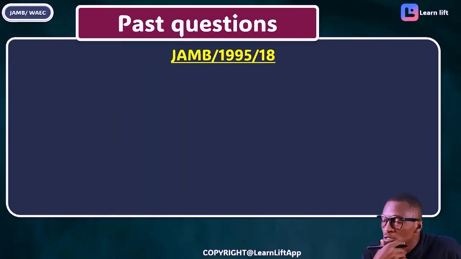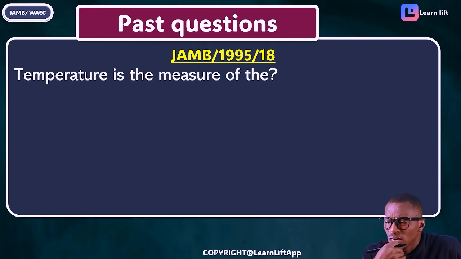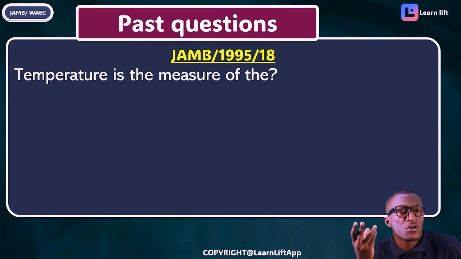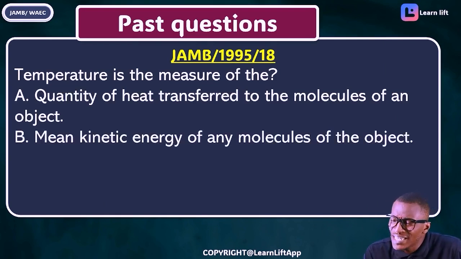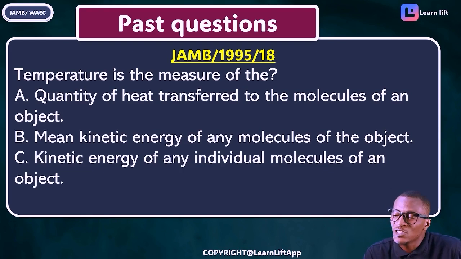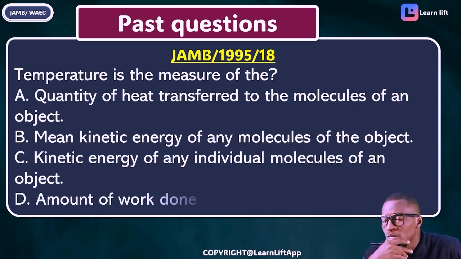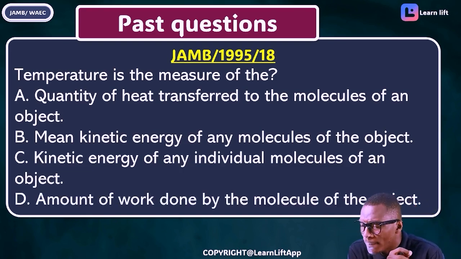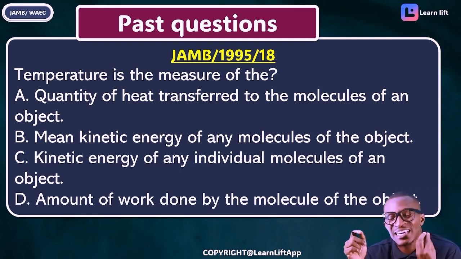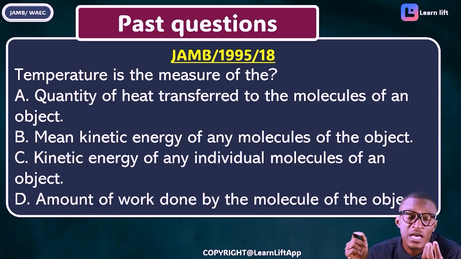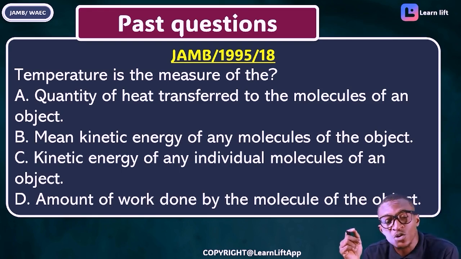We're giving JAMB 1995 question 18. The question says the temperature is the measure of what? Option A is the quantity of heat transferred from one molecule of an object. Option B says the mean kinetic energy of a molecule of the object. Option C says the kinetic energy of individual molecules of the object, and you talk about the amount of work done by the molecules. What do you say kinetic? You say it is the average kinetic energy of any molecule. That's temperature: the average kinetic energy of any molecule, or the degree of hotness or coldness.